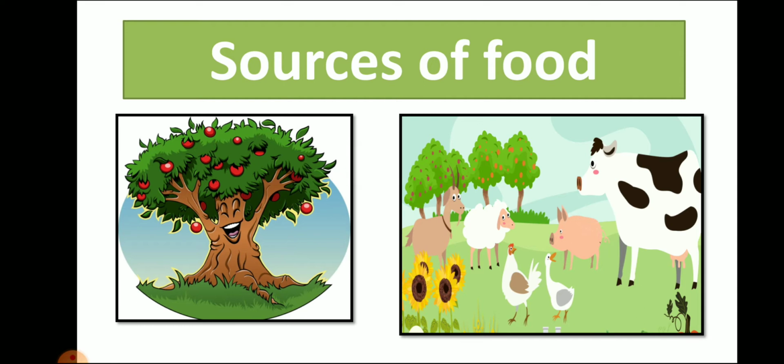So we have two sources of food: one is plant and the second is animals. In this lesson we learn that we get food from animals also. Animals are our friends. They help us in different ways.